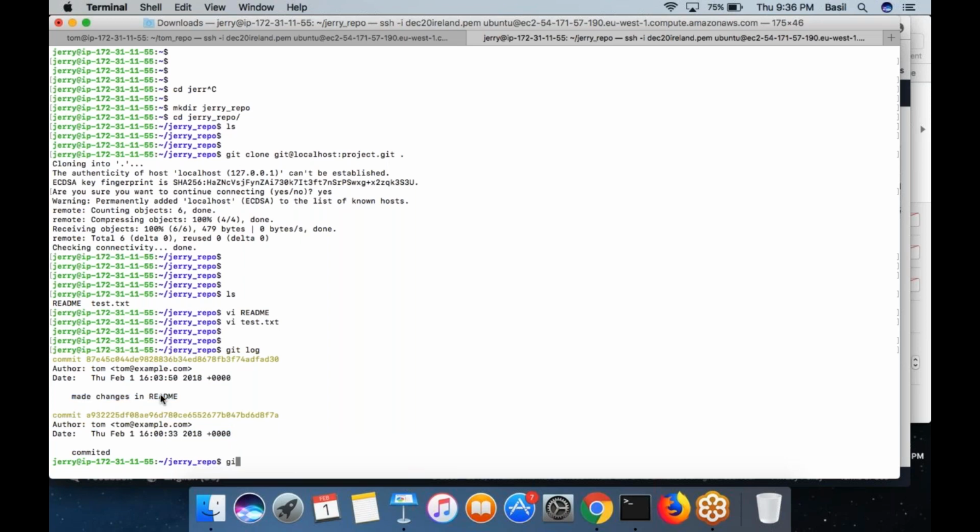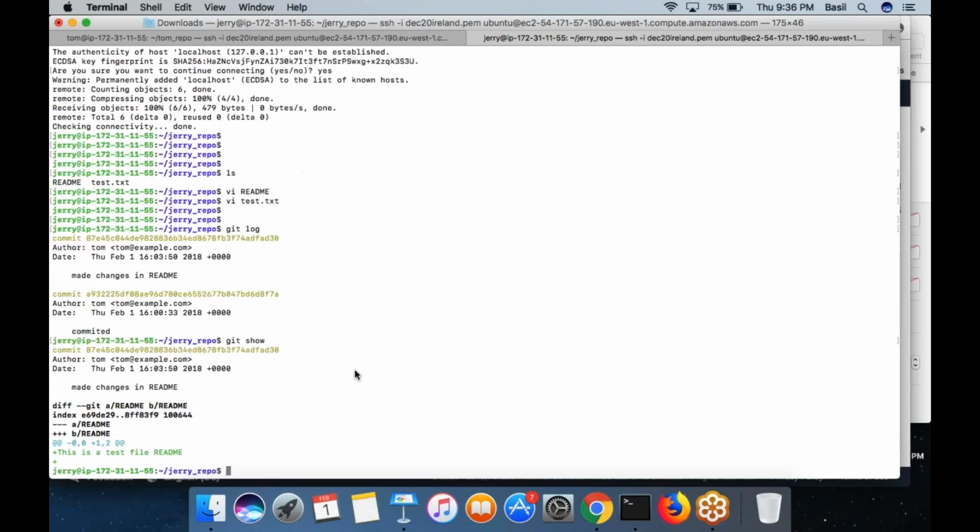Or you can also run the command git show. You can run git show, specify the commit id, or you simply run the git show command. It would show you the details about the latest commit, which is this one, where Tom modified and added some content into the readme file. So that details would be shown. Okay, great. So these are the different git commands that you can run.